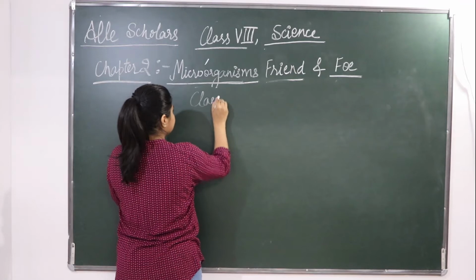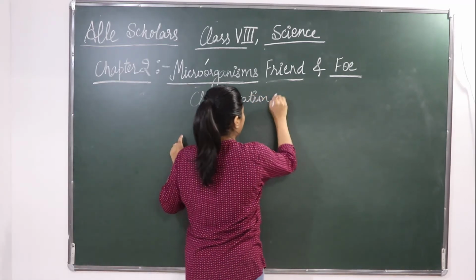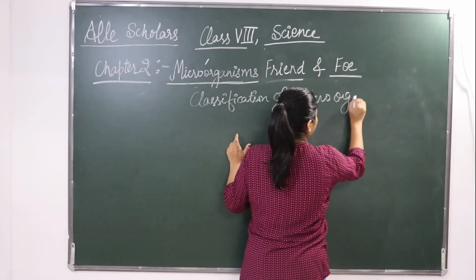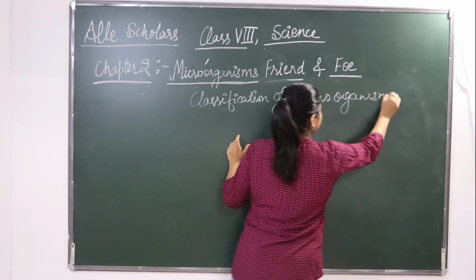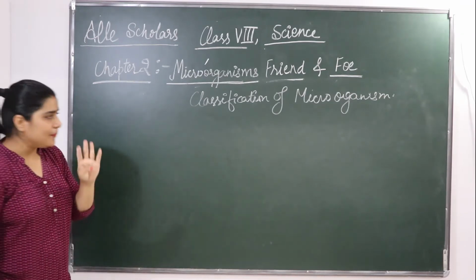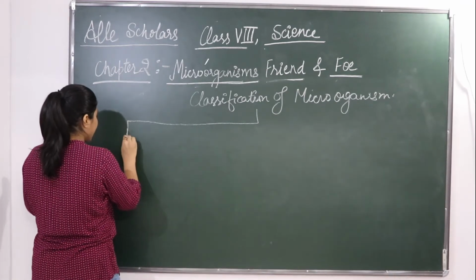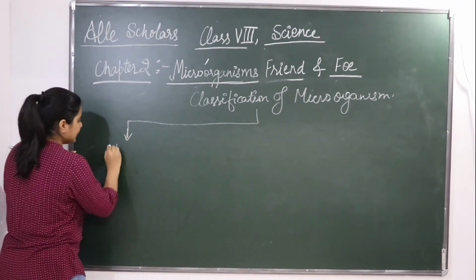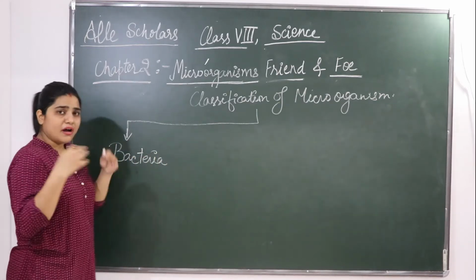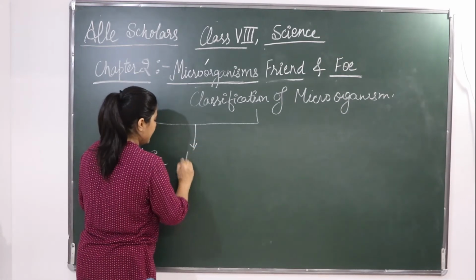If we classify microorganisms, we can classify them in 4 categories. So what are these 4 categories? Let's see. One is the bacteria. You must have heard about bacteria.